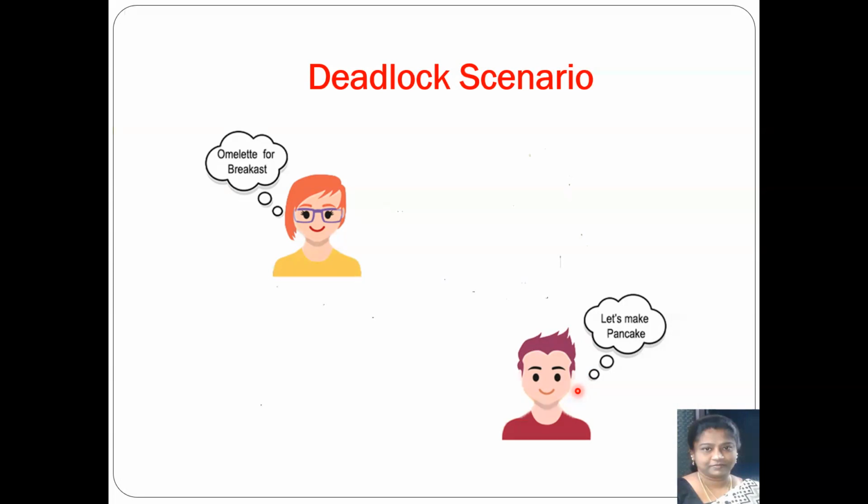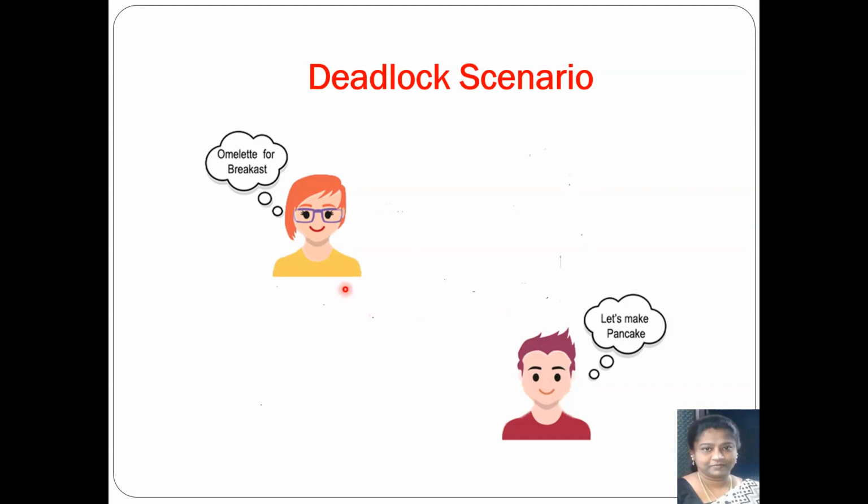So when you compare the items requested by Amy and Adam, the common things they will require are oil and a pan. Whereas the uncommon part is the egg for Amy and the pancake batter for Adam. So now how do we take up this scenario as an example for deadlock?